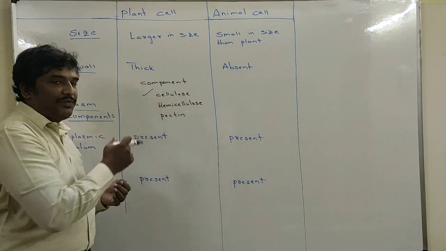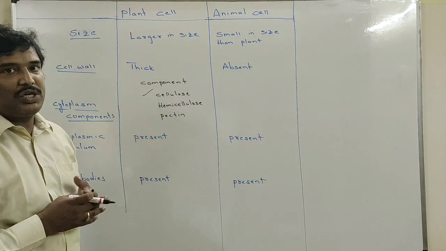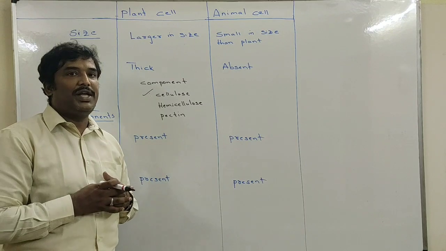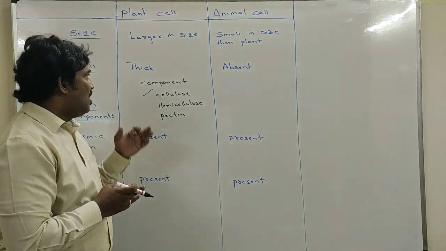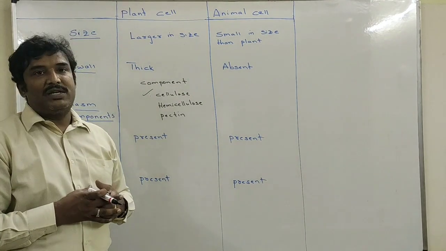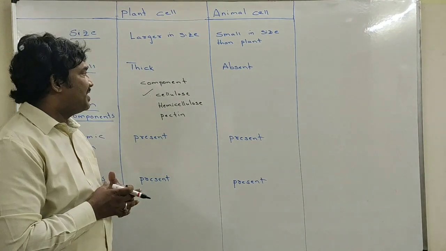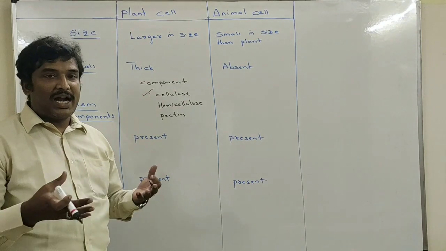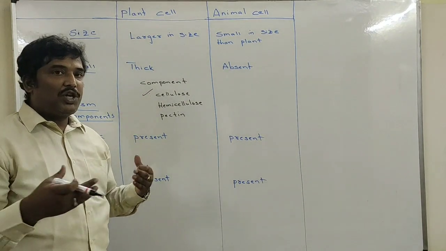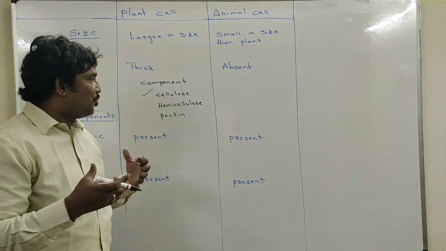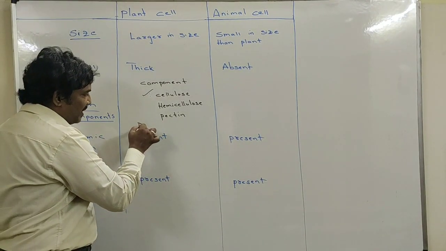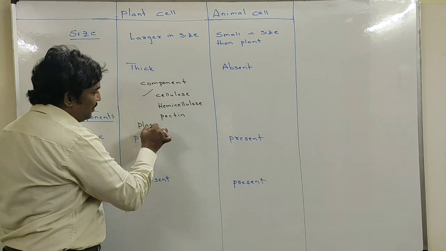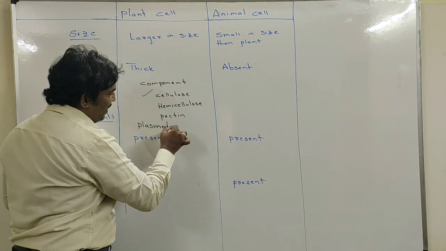Then what is the function of the cell wall? The main function of the cell wall is the transport of materials from one cell to another cell, because the plant is multicellular. Several cells are present and one cell is attached to another cell. So transport of materials takes place between two plant cells by a specific junction called plasmodesmata.